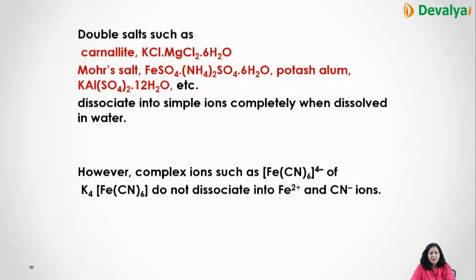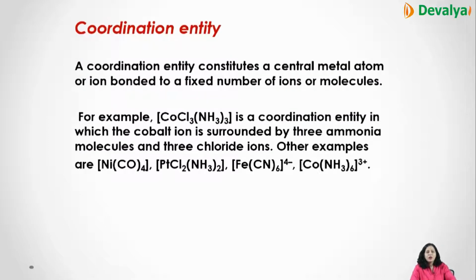Like double salt, an example is carnallite, or Mohr salt, FeSO4·(NH4)2SO4·6H2O. While in the case of a coordination compound, the complex ions such as [Fe(CN)6]4- of K4[Fe(CN)6] do not dissociate into Fe2+ and cyanide ions. Next is the coordination entity.